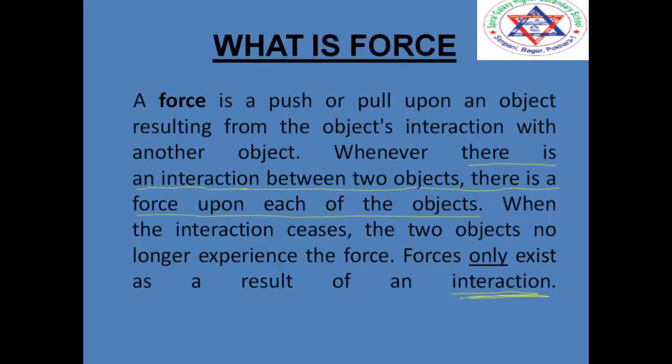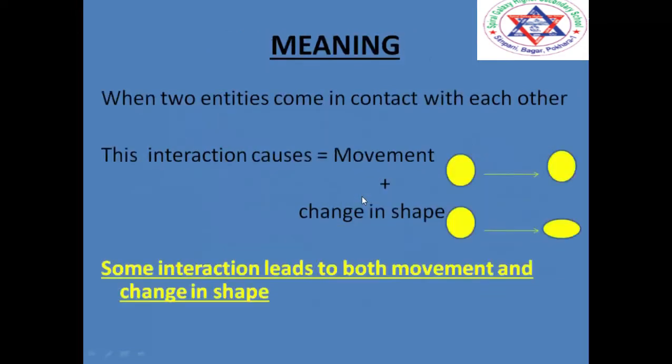It is that when we push or pull, we are said to be applying force. There is a force between the two objects. So what is important here is that the two objects need to be interacting with each other. If the two objects are not in contact with each other, then that means there is no force. Now from this definition, we can say that when two entities come in contact with each other, there is a force, there is an interaction.